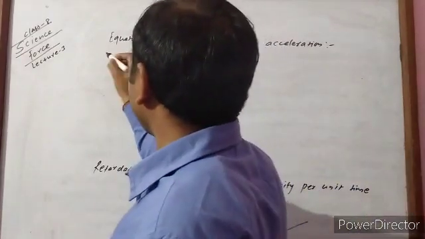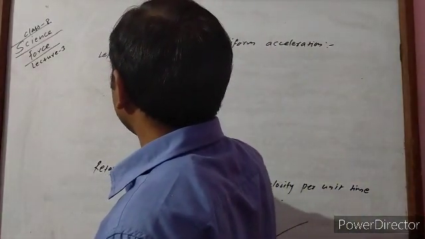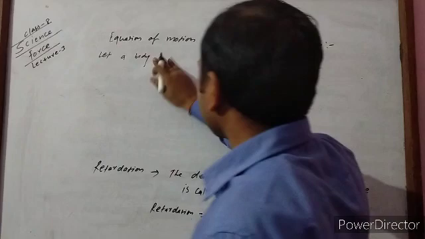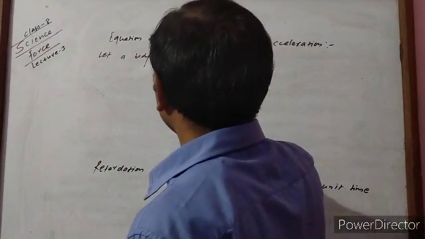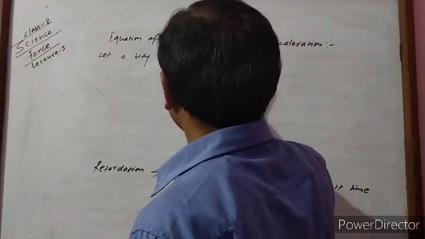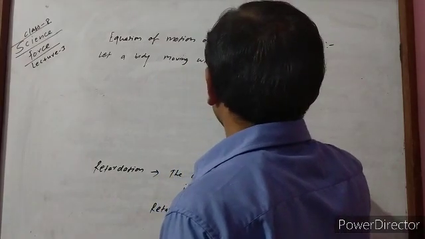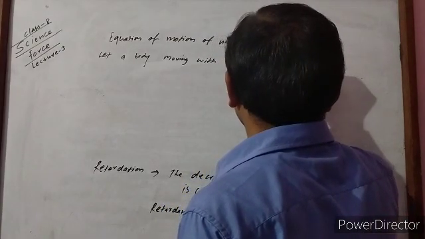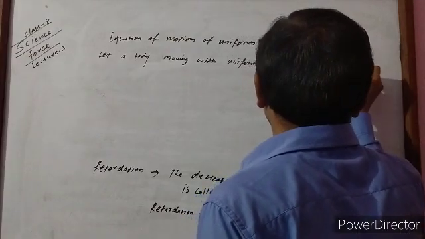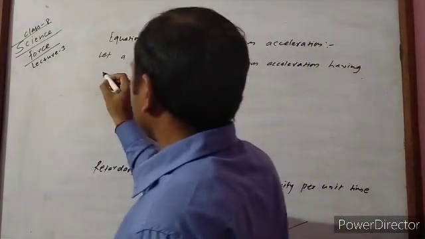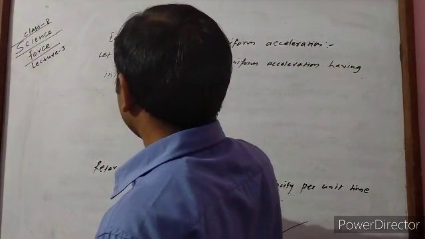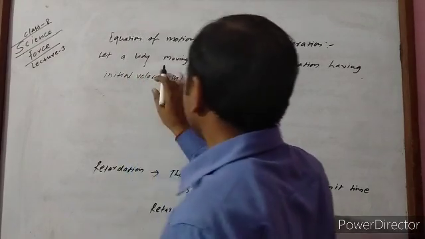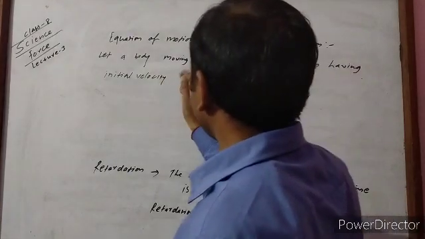First of all, let a body moving with uniform acceleration having initial velocity u,